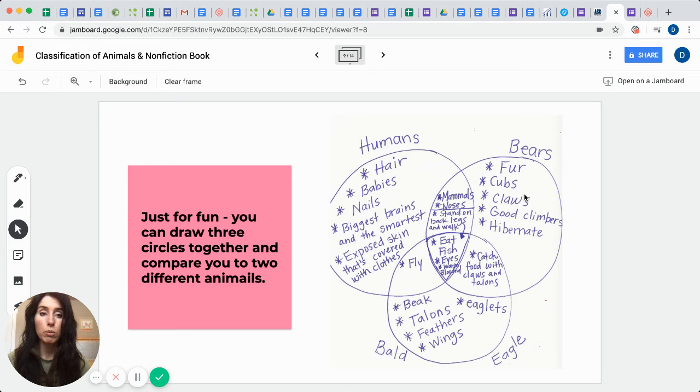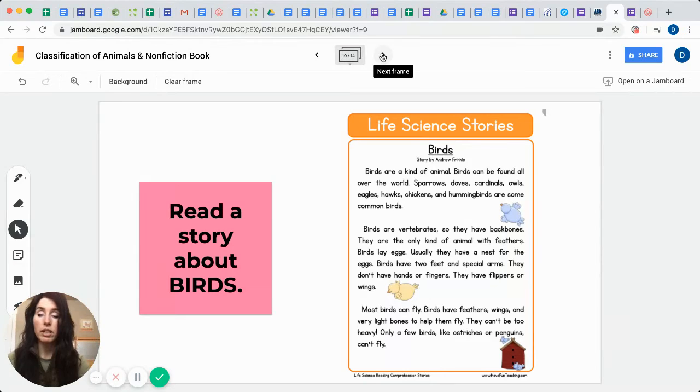You can see here what's common between just the bear and the eagle. It says they catch food with claws and talons. Okay, so anyways, you can see this is kind of fun to do. If you've never done one, I'd suggest doing it. Now we're going to read a story about birds.